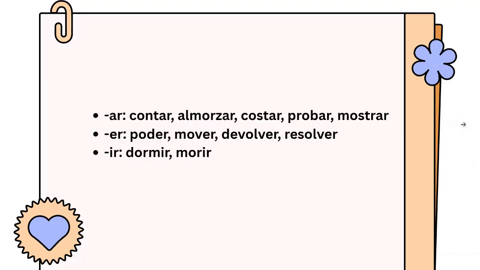Okay, but we have the regular ones. Oh, we don't like those. But we have a super cool rule or steps to finish them. So when it's AR, we have the verbs, for example, contar, almorzar, costar, probar, mostrar.